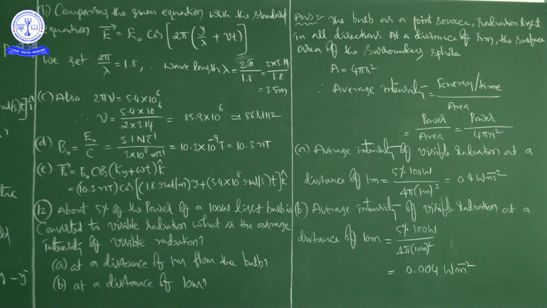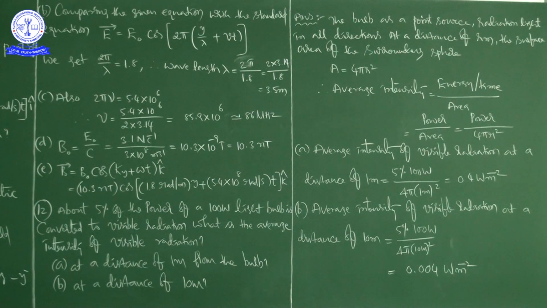Next one. Write an expression for the magnetic field part of the wave. Right. See here, this is the expression generally: B bar is equal to B naught cos(ky plus omega t) into k cap. So B naught we just calculated, 10.3 nano Tesla, into cos, see the k value, and we have to write 1.8 radian per meter. This is what the k value.